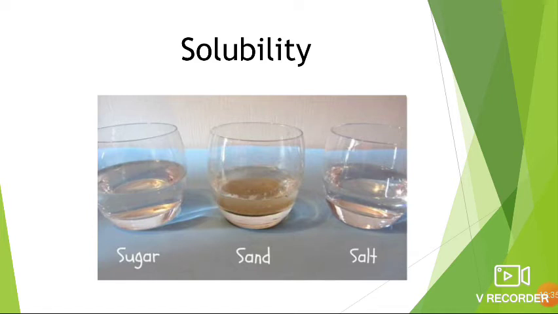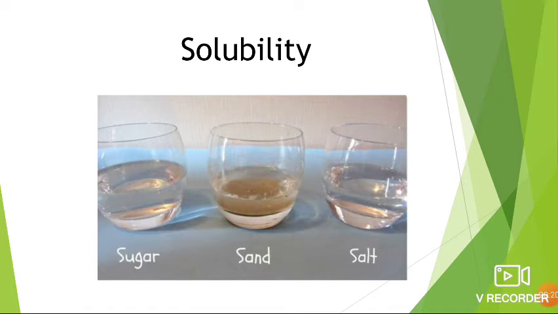What happens? The salt and sugar dissolve in water, correct? So salt and sugar dissolve in water, and sand does not dissolve in water. You can see in the picture, the first one is sugar, correct? Sugar dissolves in water, sand does not dissolve in water, and salt dissolves in water. So we can say that salt and sugar are soluble in water. Sand is insoluble in water.